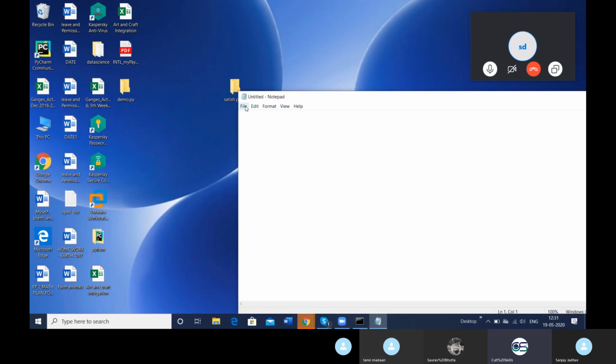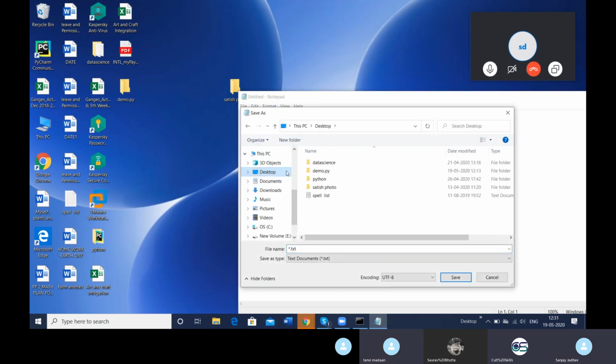You can see demo2.py. Just click on save as. You'll find where you have actually saved it. You have saved it inside desktop, in the folder for data science. Click on the back arrow on the top left. Within this one more folder you have created this. Might be in the browser.py. Okay, not here. Okay, so you have created it somewhere else. Just click on the desktop and make the file right here. Okay, turn it to all files and save that.